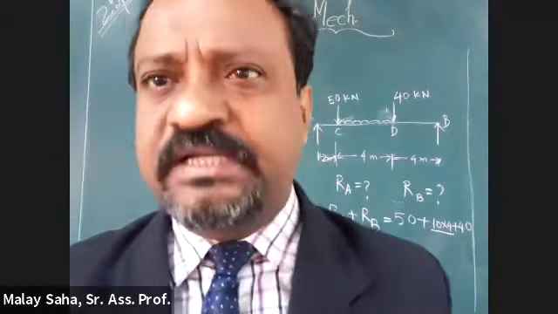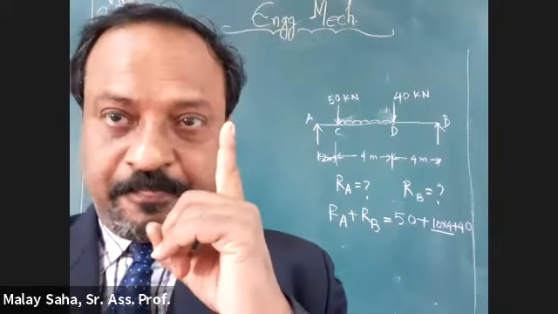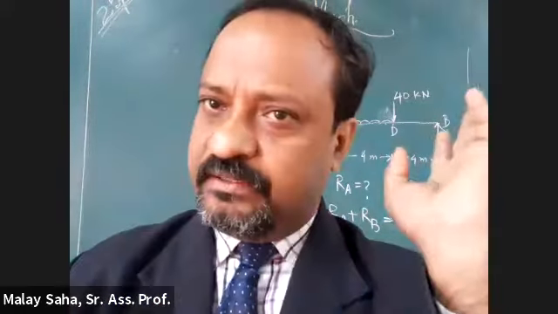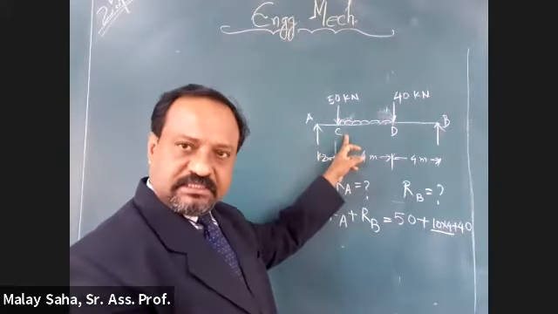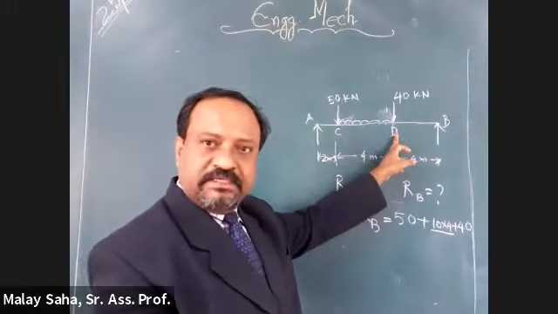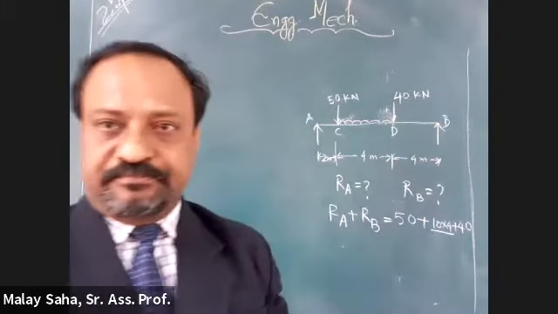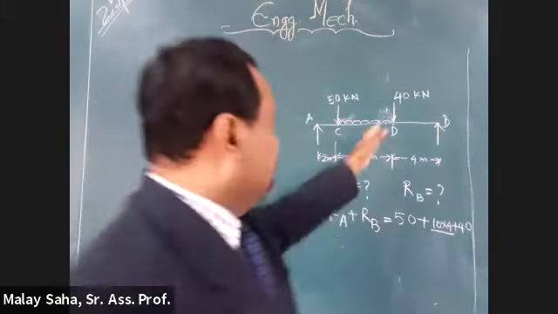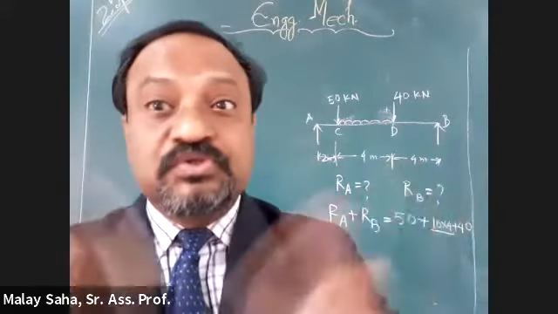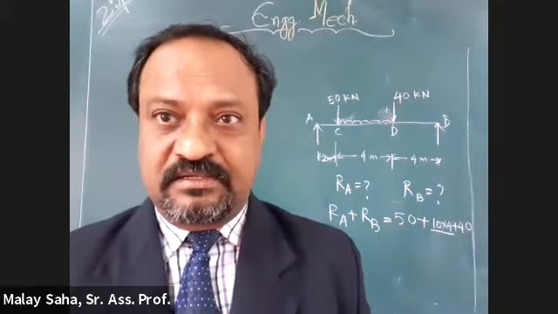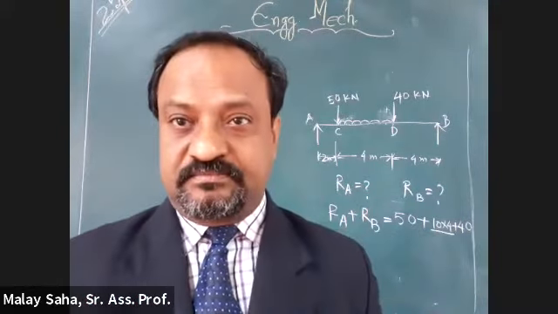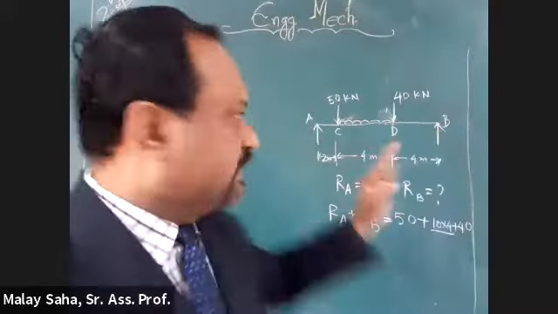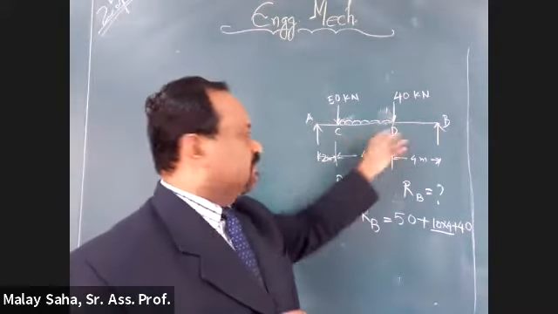Now let us again come back to the solution approach. To determine this reaction, I am supposed to take the moment. Now I can take moment anywhere. I can take moment at B, at C, at any point, even in between. But we cannot take in between because we do not have the dimension. I can choose the point only where I am very clear with dimensions. So I can take it at A, B, C or D.